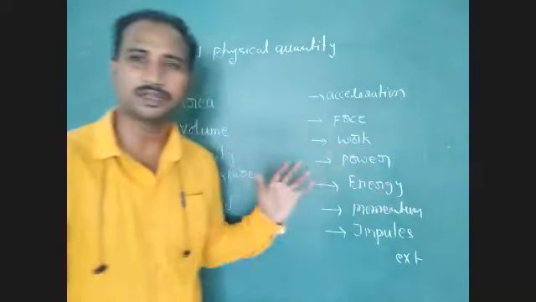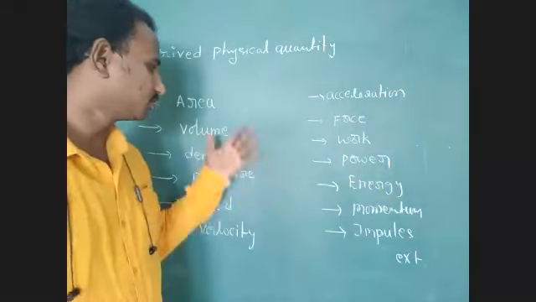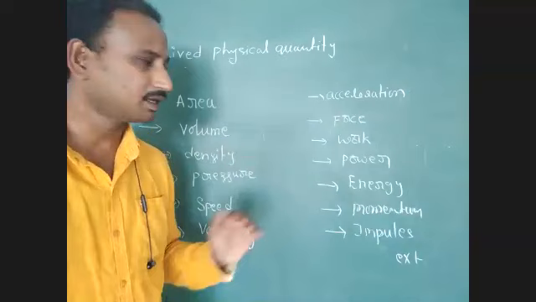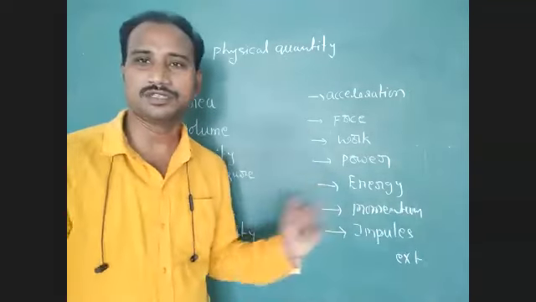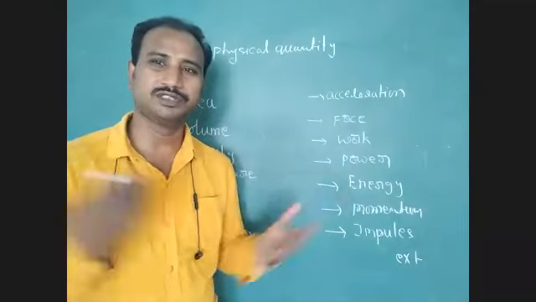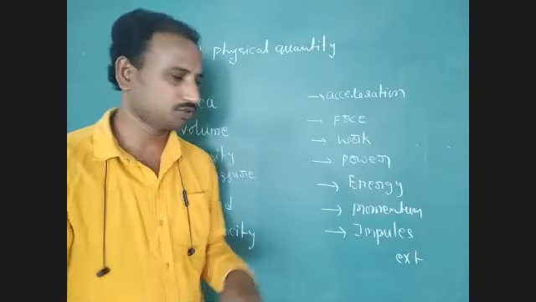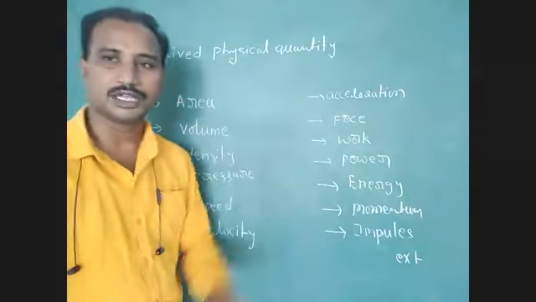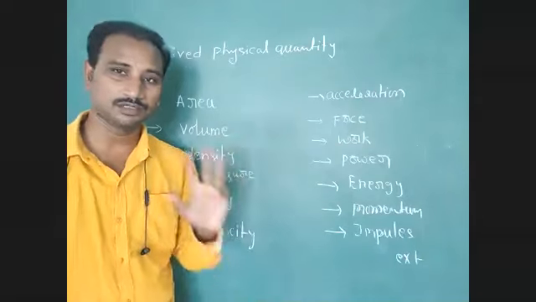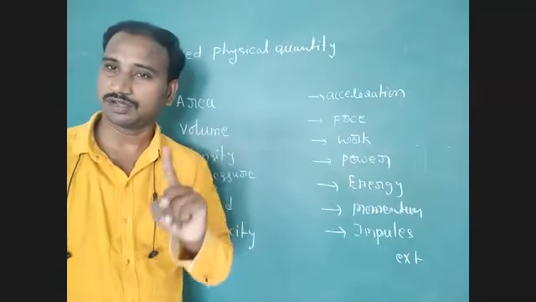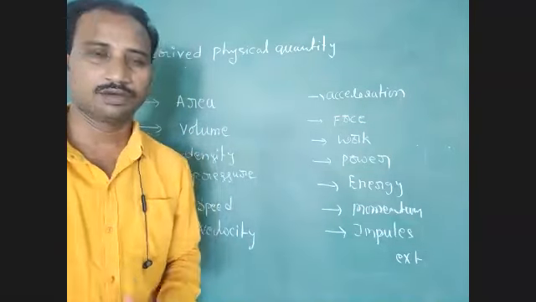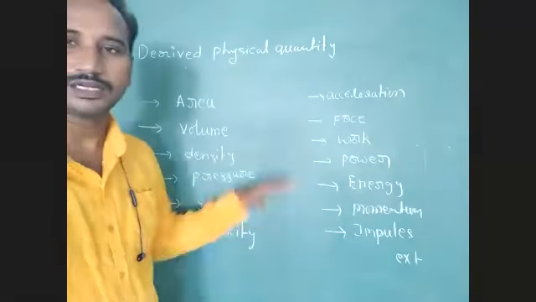These quantities are enough from 6th class to 10th class. We have to learn these points repeatedly in 8th, 9th, and 10th class, which is why we learn these derived physical quantities. No need to learn all physical quantities, or we can get confused. So first we have to learn this. How many systems of physical quantities are there? Three. First one is fundamental physical quantity. Second one, derived physical quantity. In derived physical quantities, we have to consider some examples.